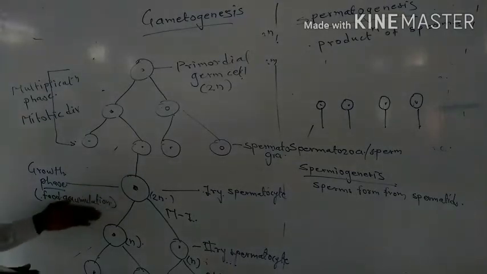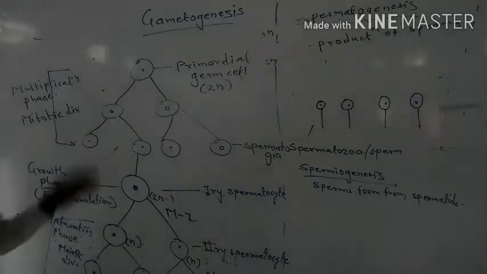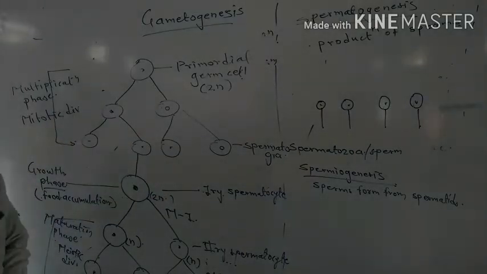This third step is known as the maturation phase, in which meiotic division takes place. In such a way, sperms are formed.